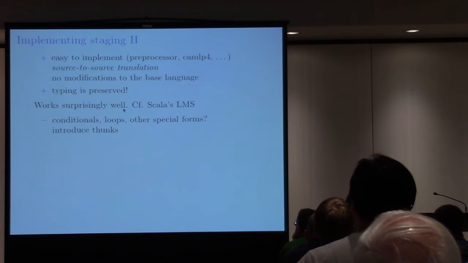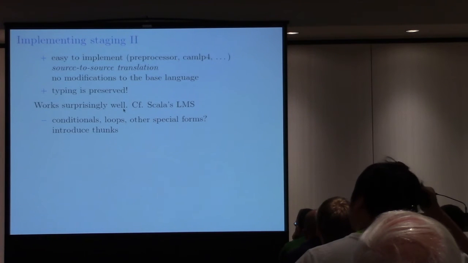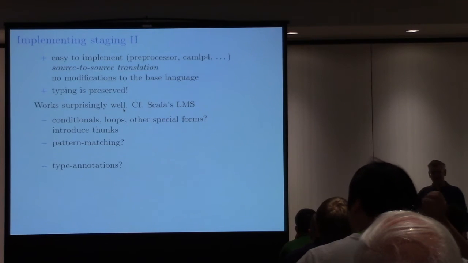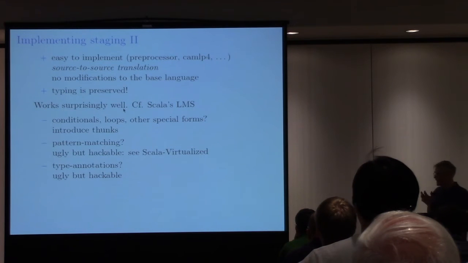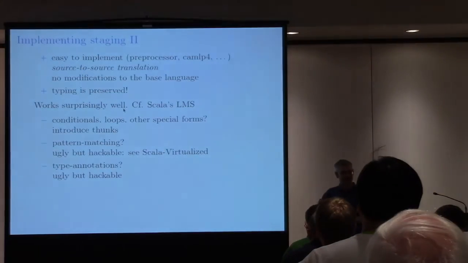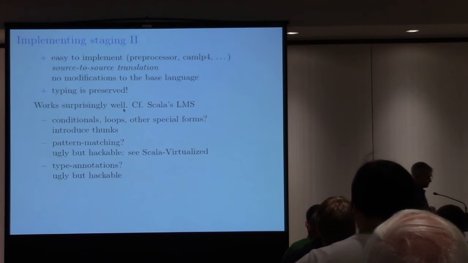Well, of course, there are some complications. For example, I didn't talk about loops, conditionals, and other stuff; this was a very simple example with lambdas and applications, but in a real language we have more. Well, we can deal with this, introduce stacks. There are, of course, other things. What about pattern matching, for example, and type annotations and so forth? Well, there are complications, then you have to do something, but we know what needs to be done, and there's a paper, Scala Virtualized, that goes into great detail about what you actually need to do to implement all these things. So it's complex but doable.